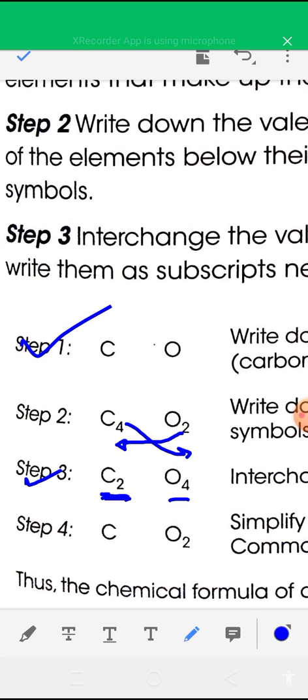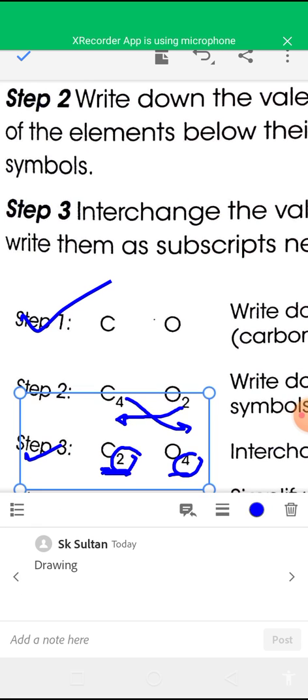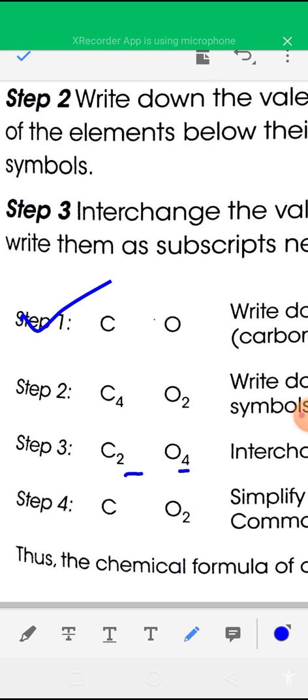And now find out any common factor of 2 and 4. If there is any common factor of these valencies, then you have to divide these valencies by the common factor to get a simple whole number. The common factor of 2 and 4 is 2. So you have to divide these valencies by 2. After dividing 2 by 2, you will get 1. And after dividing 4 by 2, you will get 2.